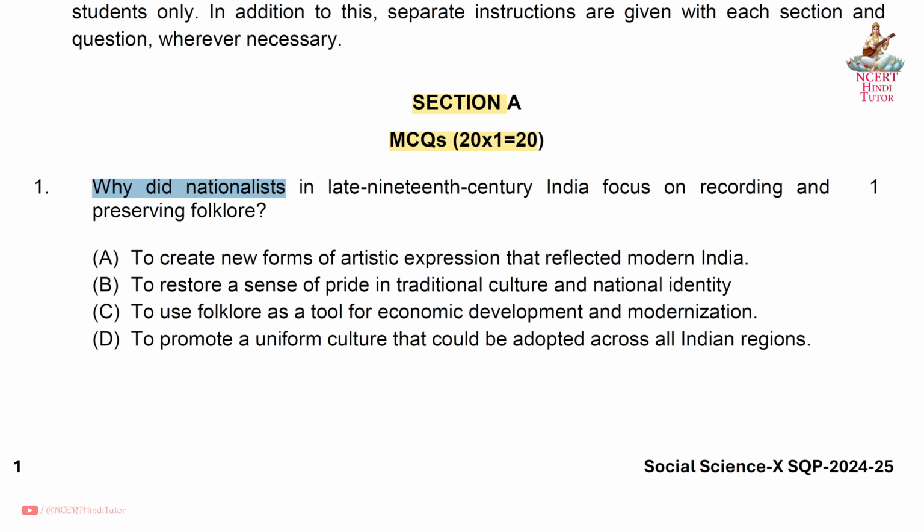Question 1. Why did nationalists in late 19th century India focus on recording and preserving folklore? Answer B. To restore a sense of pride in traditional culture and national identity.